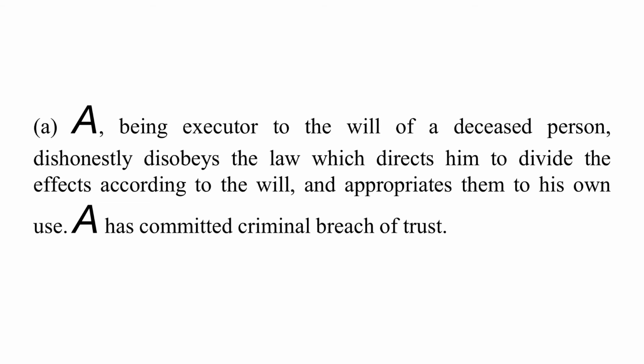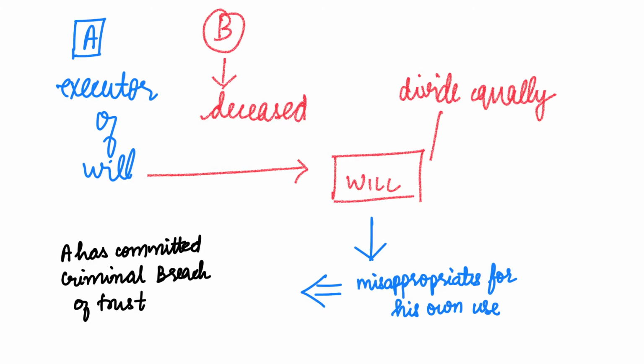So we can understand this in this manner. For example, A is the executor of the will and has been entrusted by B, who is deceased. B has entrusted A that you will be the executor of my will after my death. After B has passed away, A was supposed to divide the property equally among the heirs of B. However, instead of doing that, he misappropriates the property given in the will for his own personal use. Then A shall be liable for criminal breach of trust under section 405.